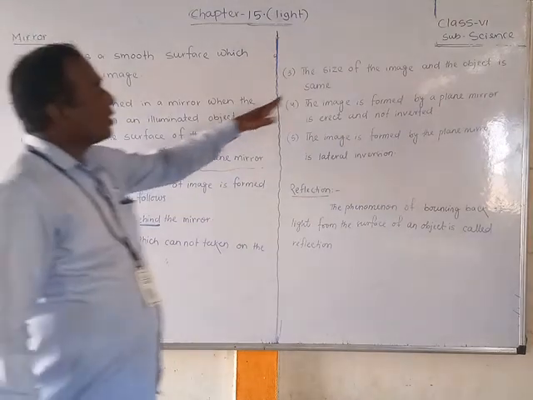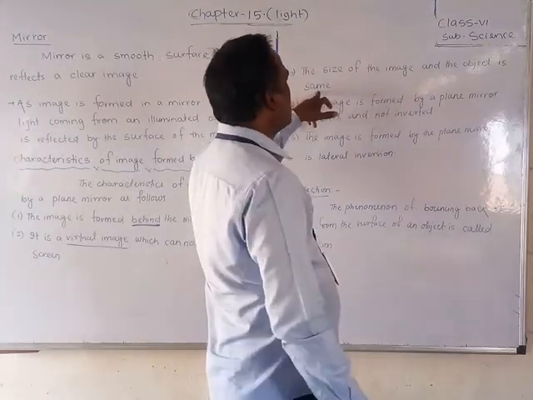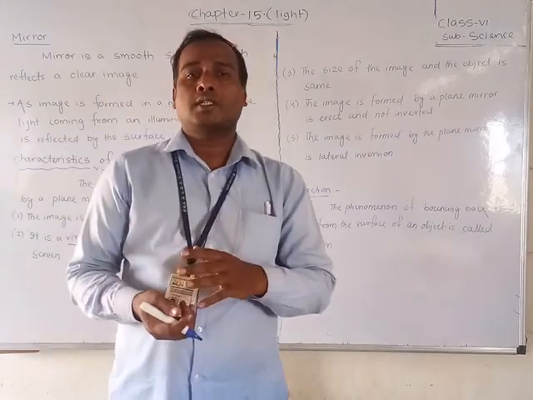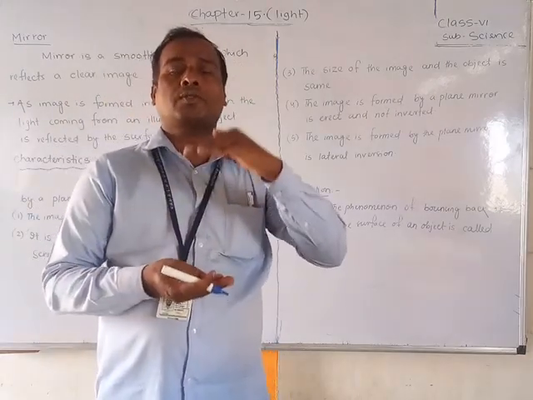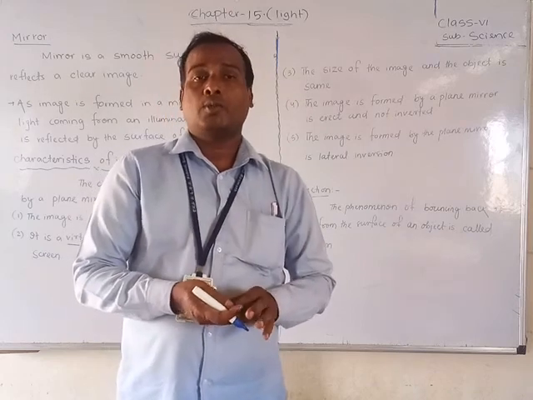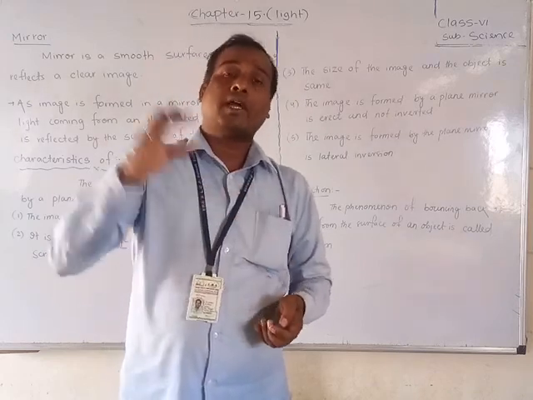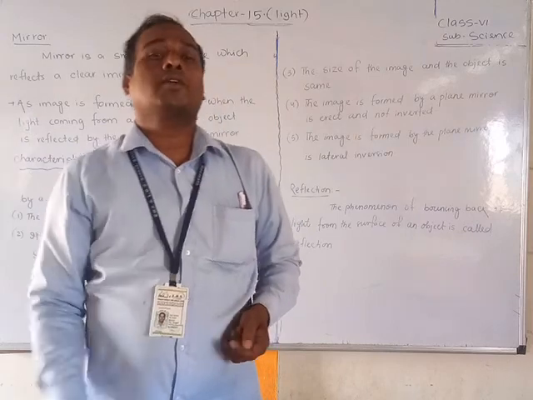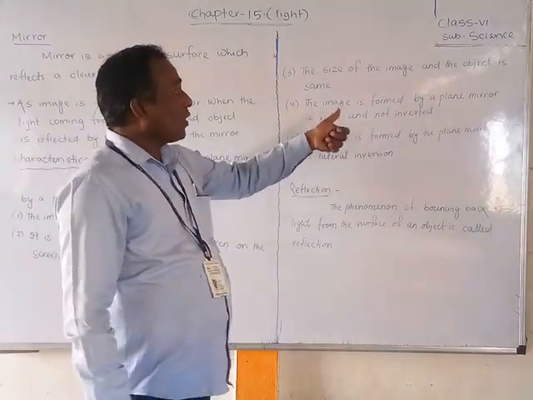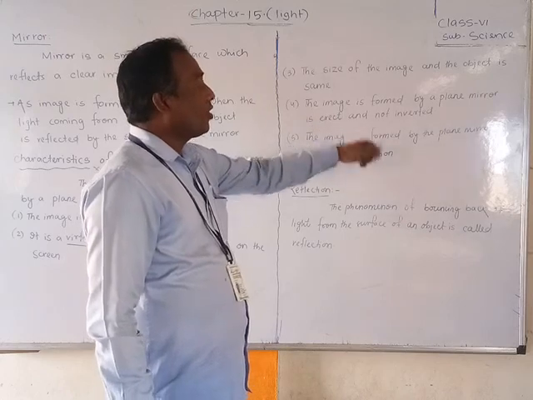Third, the size of the image and the object is the same. That means if the height of the object is, suppose, 10 centimeter, and you place that object in front of the mirror, then the same height, 10 centimeter, we will find in the image in the plane mirror. Okay, the image formed by a plane mirror is erect and not inverted.